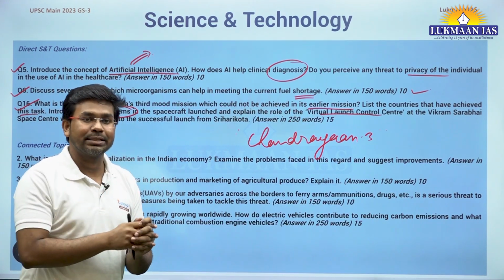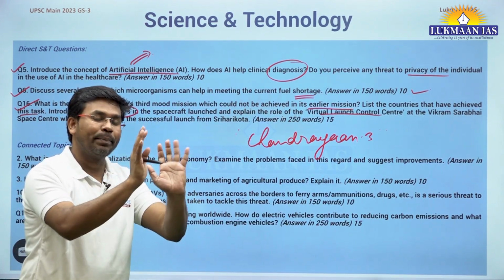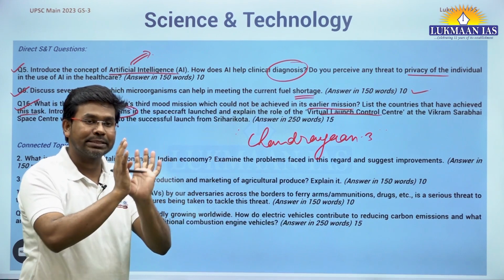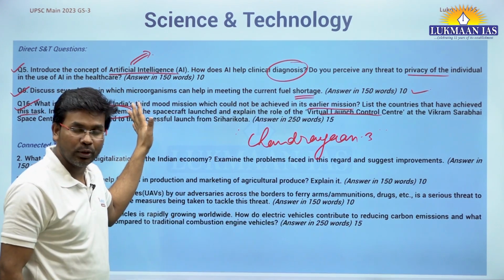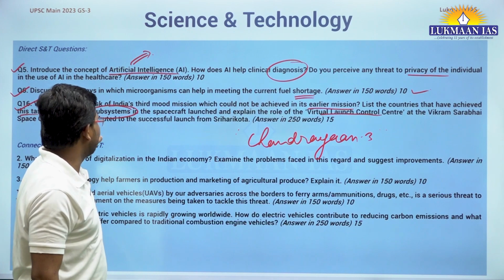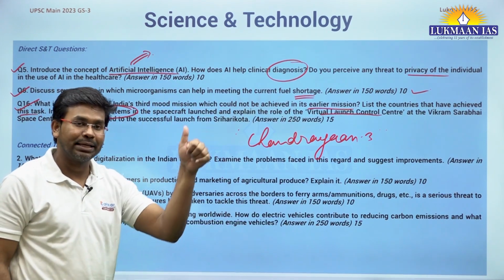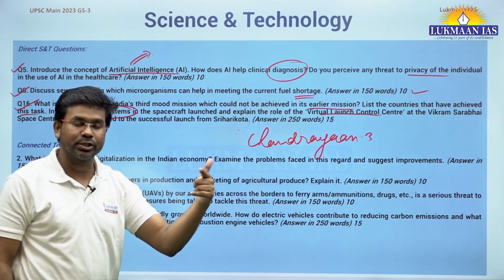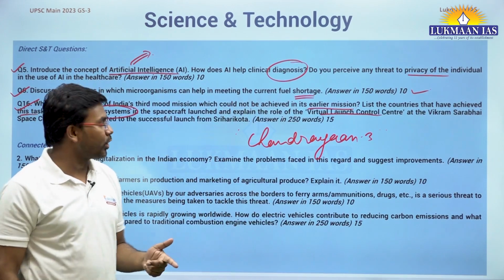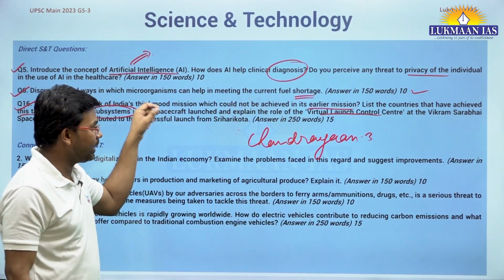So it has, let's say, an orbiter, it has a lander, it has a rover, it has an integrated module. We have discussed all of it. So you need to introduce that integrated module, it has the lander, propulsion module, and rover module. You need to mention them, okay, introduce them.